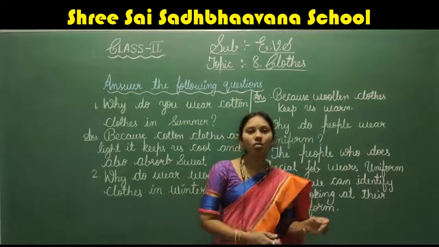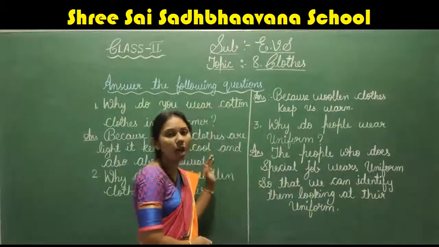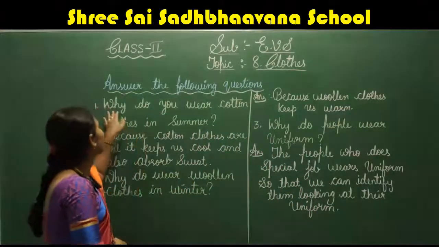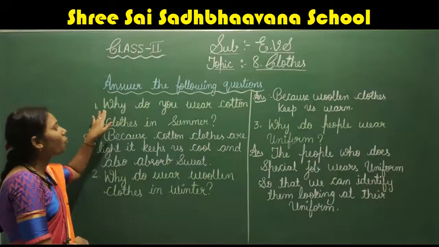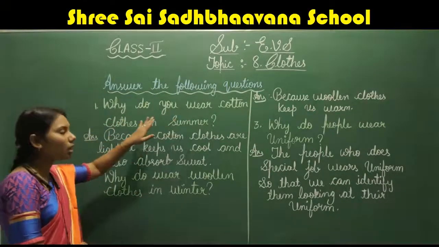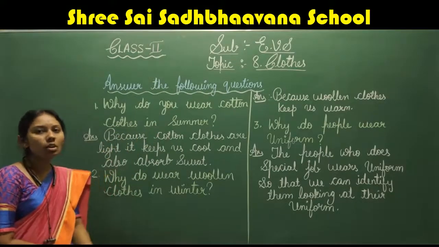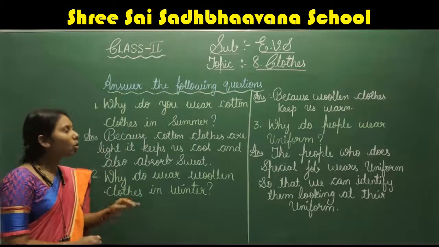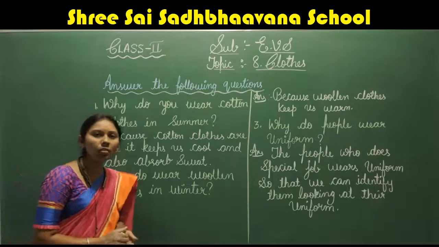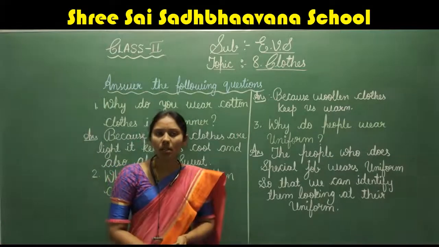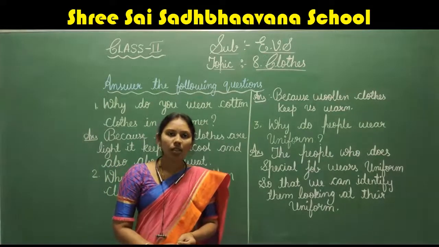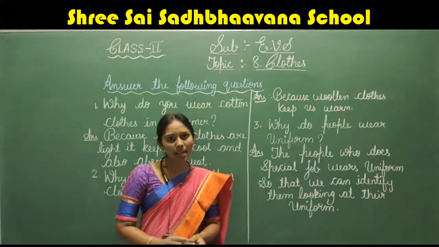Yes, children. Now we will read the first question of answer the following questions. The first question is, why do you wear cotton clothes in summer? You know why we wear cotton clothes in summer? Yes, cotton clothes are very light.